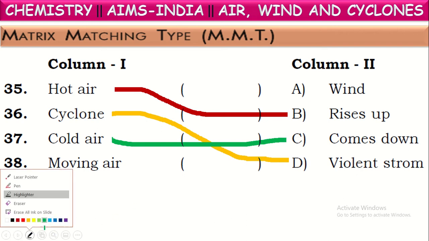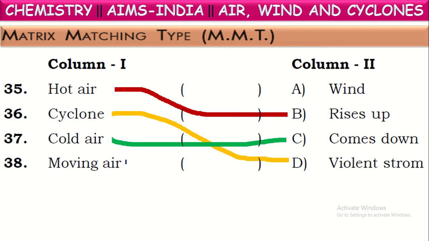Next, moving air is called wind. See, once observe this matching. Hot air rises up, cyclones are violent storms, cold air comes down, moving air is called wind. So this is the matching.